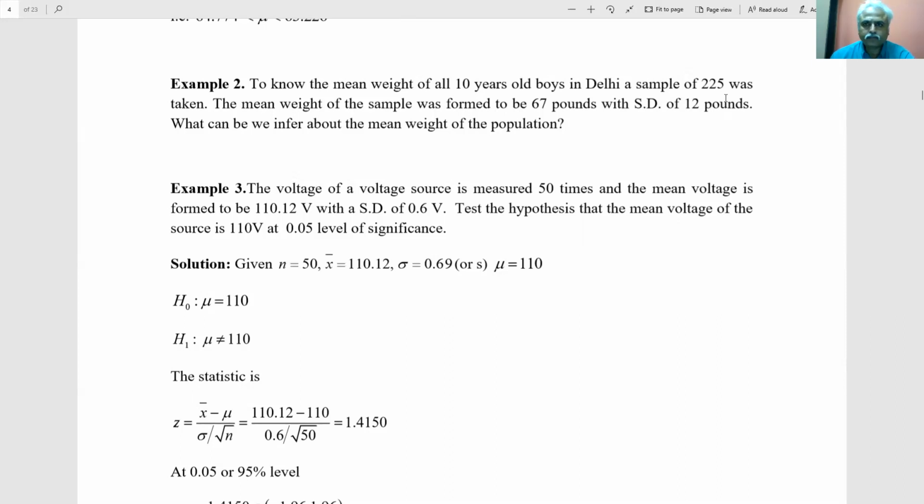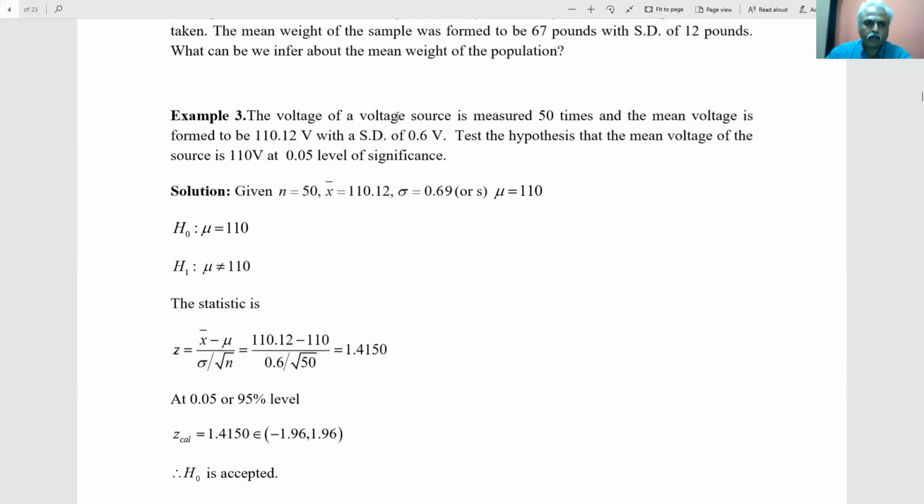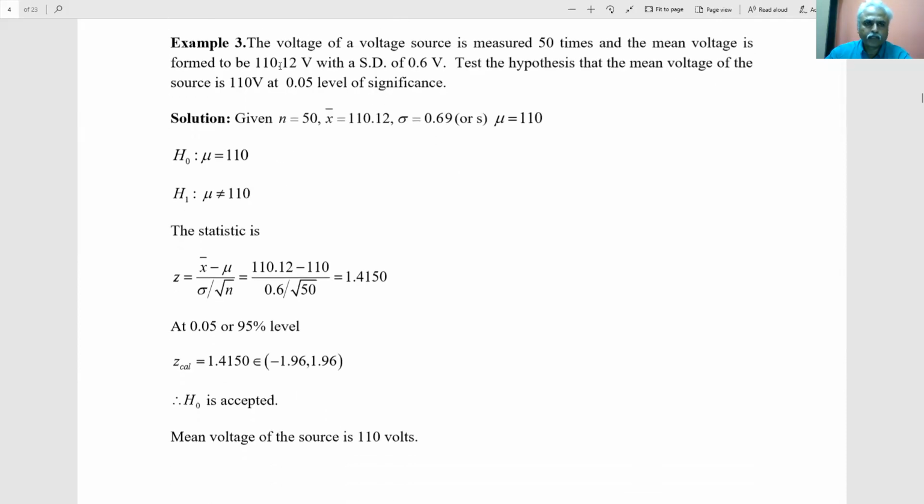Now the mean weight of the sample was 67 pounds and the standard deviation is 12 pounds. What can be inferred about the mean weight of the population? This is very similar to the previous example, which I am leaving to you. I am going to example number 3.